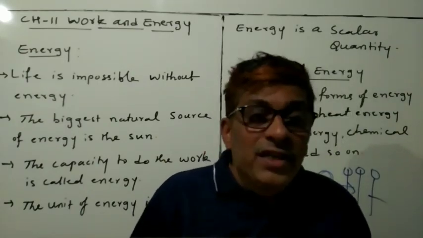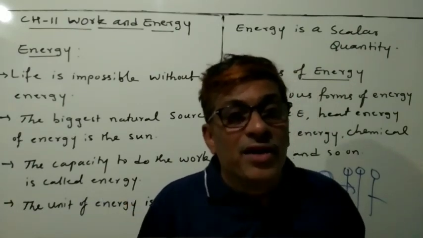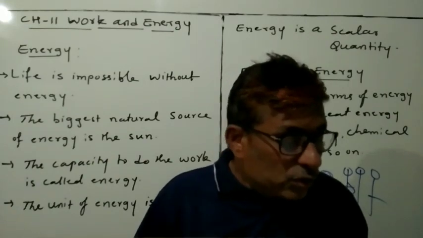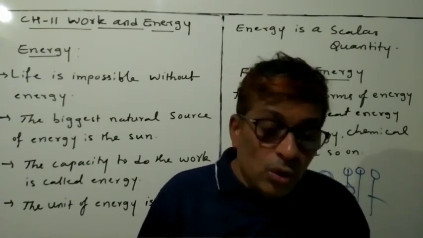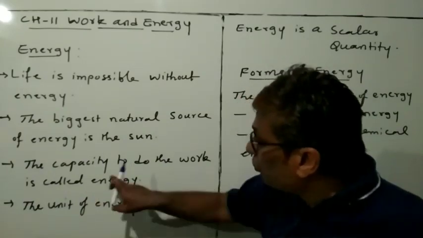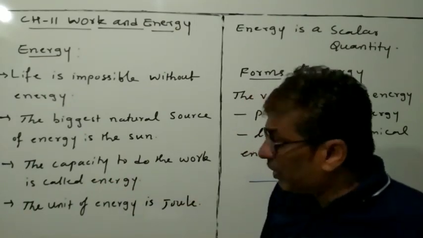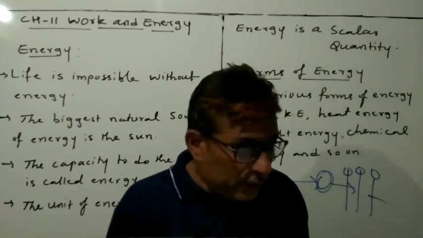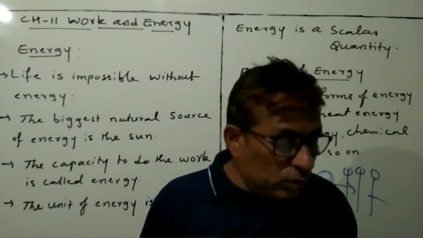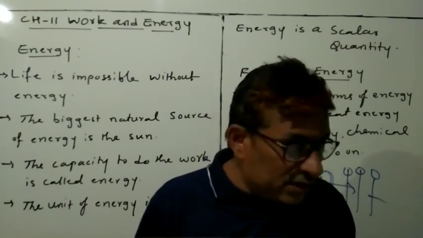In all these examples, the objects acquire, that means gain, energy through different means. So energy is nothing but the capacity to do work. The capacity to do work is called energy. Got the idea now? An object having the capability to do work is said to possess energy.